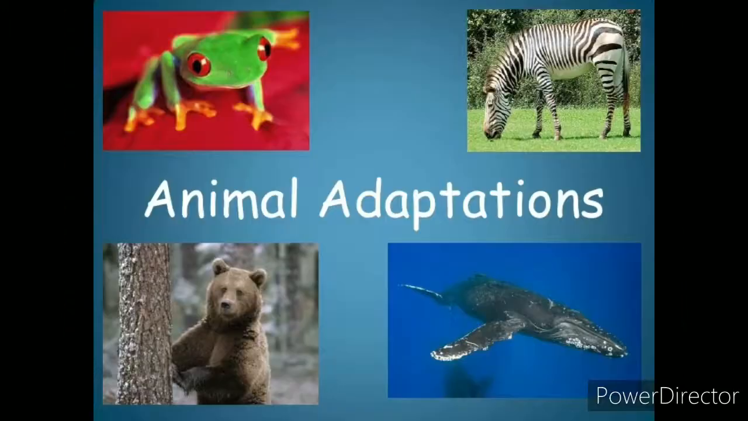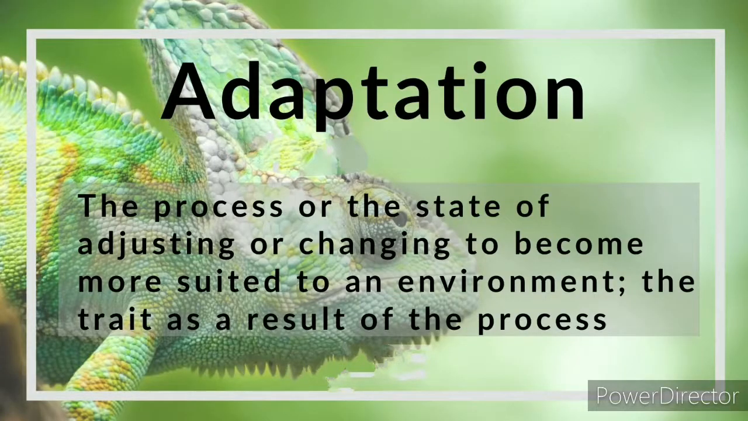The next lesson we are going to learn today is adaptations in animals. Lesson number 4, adaptations in animals. What is adaptation? The quality of being adaptable, or adjustment, becoming adjusted to a situation. Okay children, this is the meaning of adaptations.